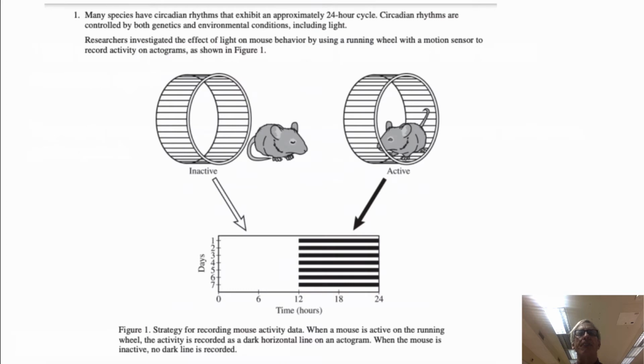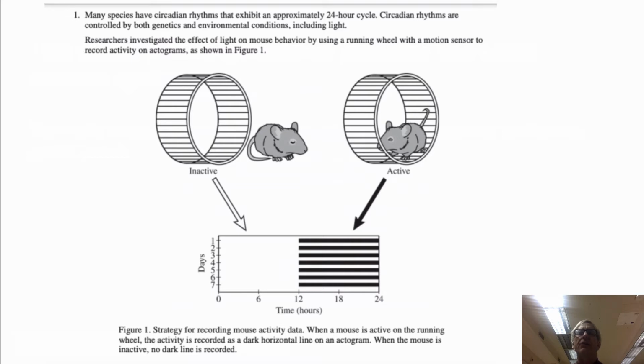Here's our setup. Many species have circadian rhythms that exhibit an approximately 24-hour cycle. Circadian rhythms are controlled by both genetics and environmental conditions, including light. Researchers investigated the effect of light on mouse behavior by using a running wheel with a motion sensor to record activity on actograms, as shown in Figure 1. Footnote: circadian comes from the Latin word circa, which means around.